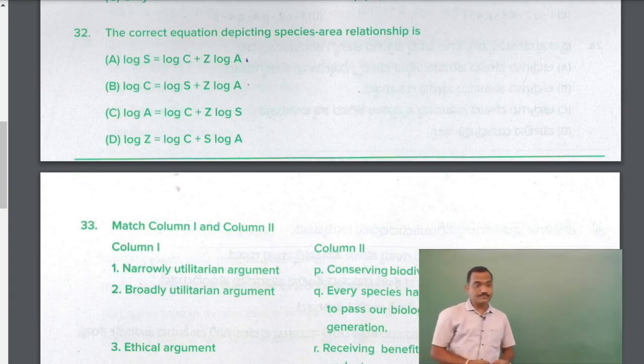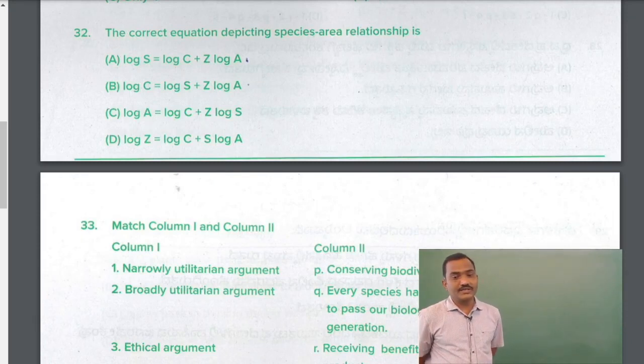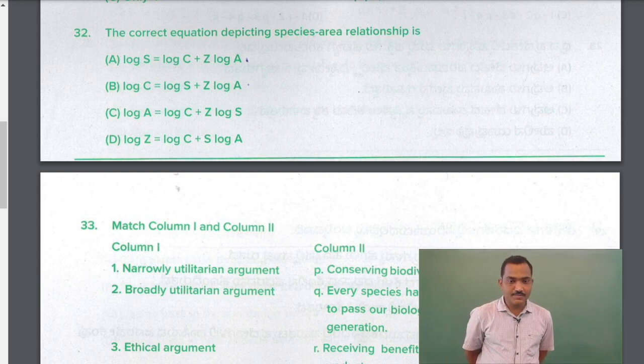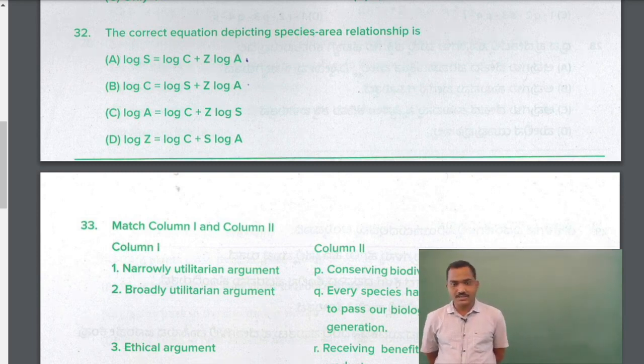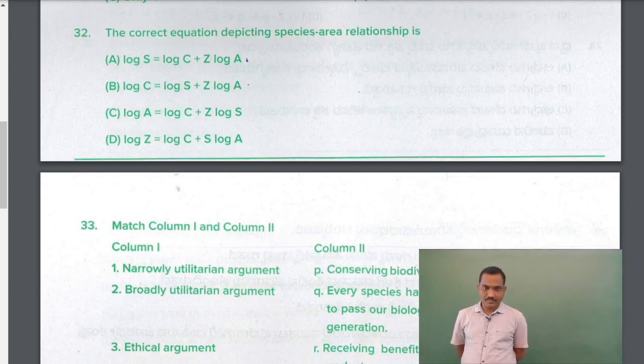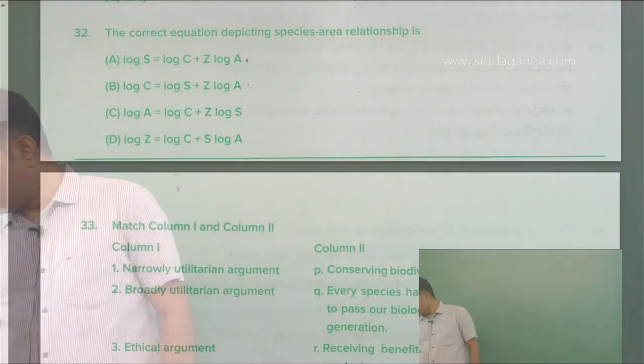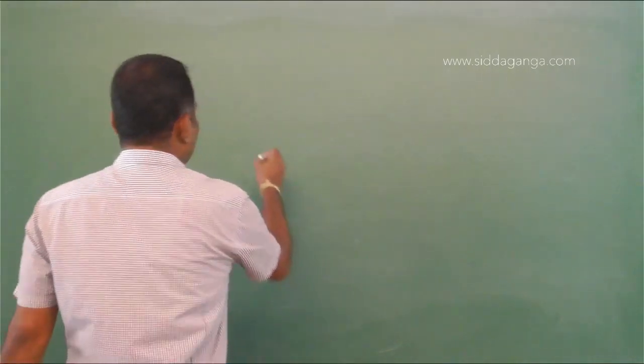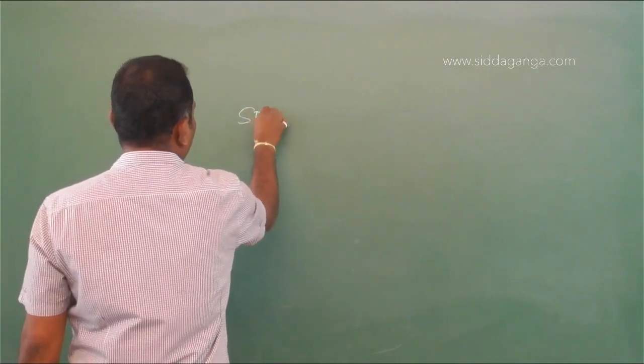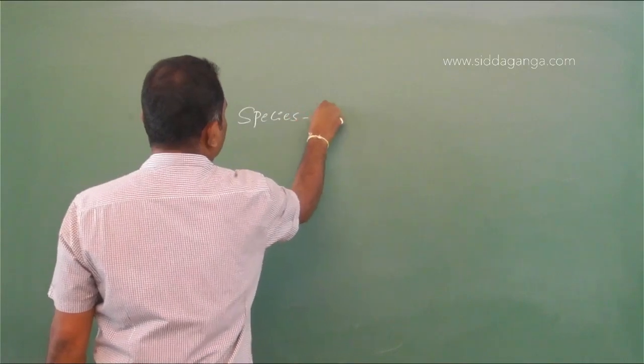Question number 32. The correct equation depicting the speciation, that is the species-area relationship.